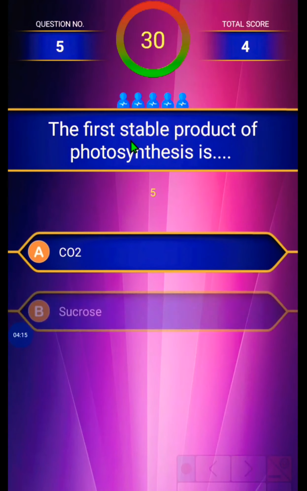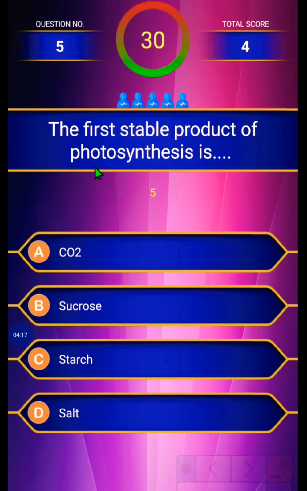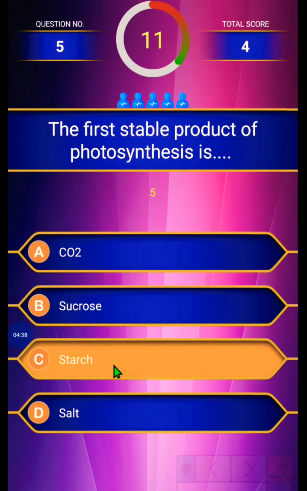Fifth one. The first stable product of photosynthesis is: first option is CO2, second is sucrose, third is starch, and the last one is salt. Okay, the first stable product of photosynthesis is CO2, sucrose, starch, or salt. The correct answer is starch.